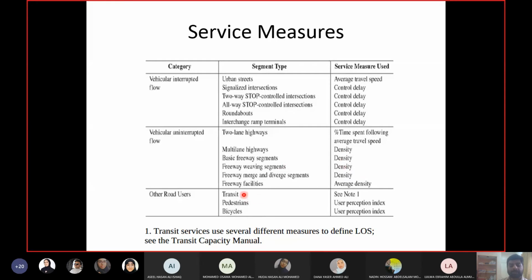For other road users, transit, they have a different manual for transit capacities and level of service, and obviously we are not going to go through them. For pedestrians and bicyclists, they use a perception index. They ask the people, how do you feel about this facility? So it's like a survey. You ask them how they feel about the facility, and they will say, okay, we feel the level of service is A, B, whatever.